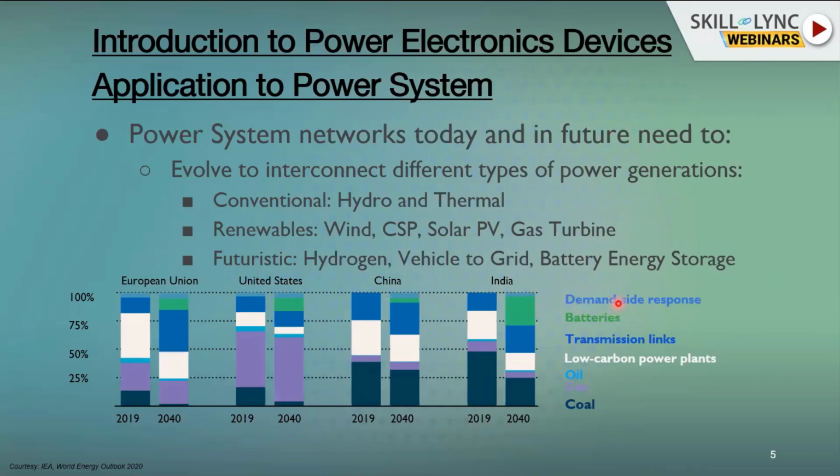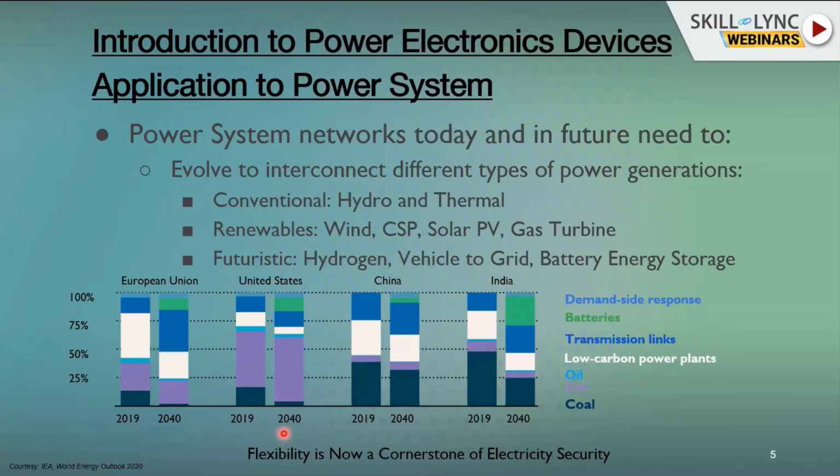And then comes demand side response. Demand side response is nothing but, as I said, vehicle to grid, and operating heavy loads like washing machines and water heaters during the off-peak period, so that you don't add more load to the peak periods. So this is how the distribution would look in future from the present, especially for India. I would like to emphasize this.